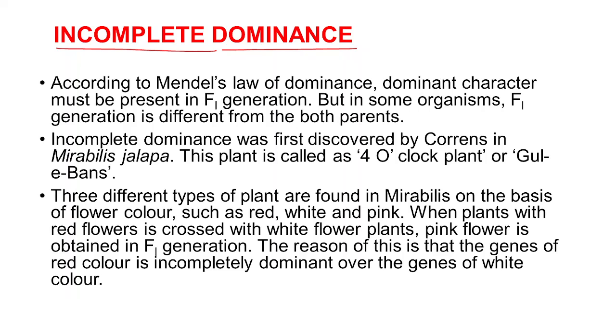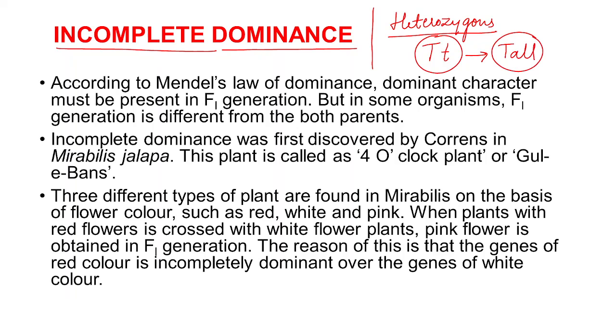According to the law of dominance, what does it suggest? In the heterozygous condition, say for example capital T and small t, one of the characters will be produced, and that character is considered as dominant, and the gene responsible for that character is considered as the dominant gene.